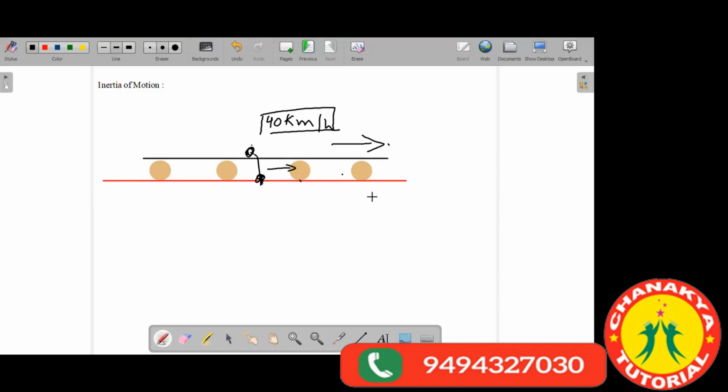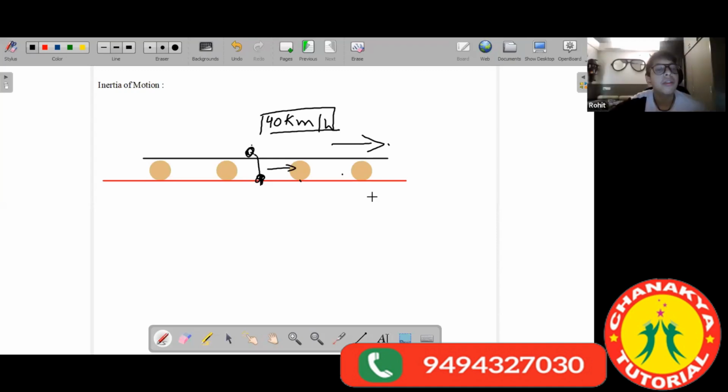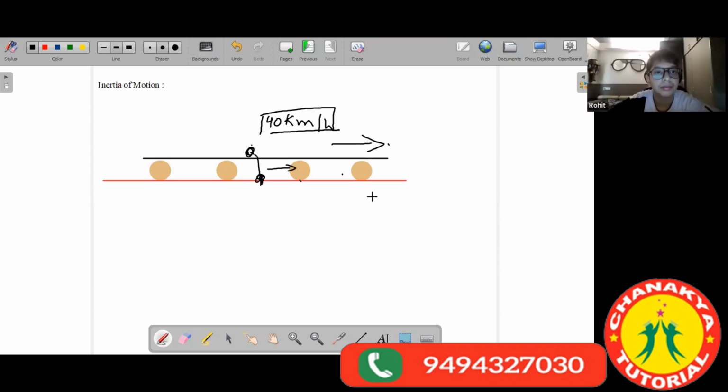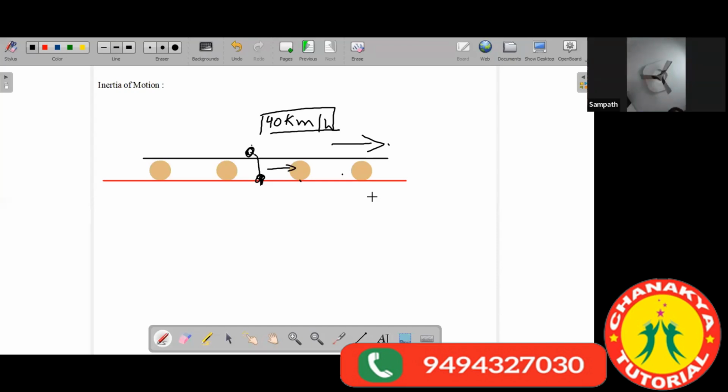Also, you have airbags. Sir, but even if the car collides, won't we go forward? Like, won't we move a bit forward? Yes, because the tendency of your inertia will be to move forward. You will move forward, but those seat belts will support you. Yes, sir. That system is everywhere.